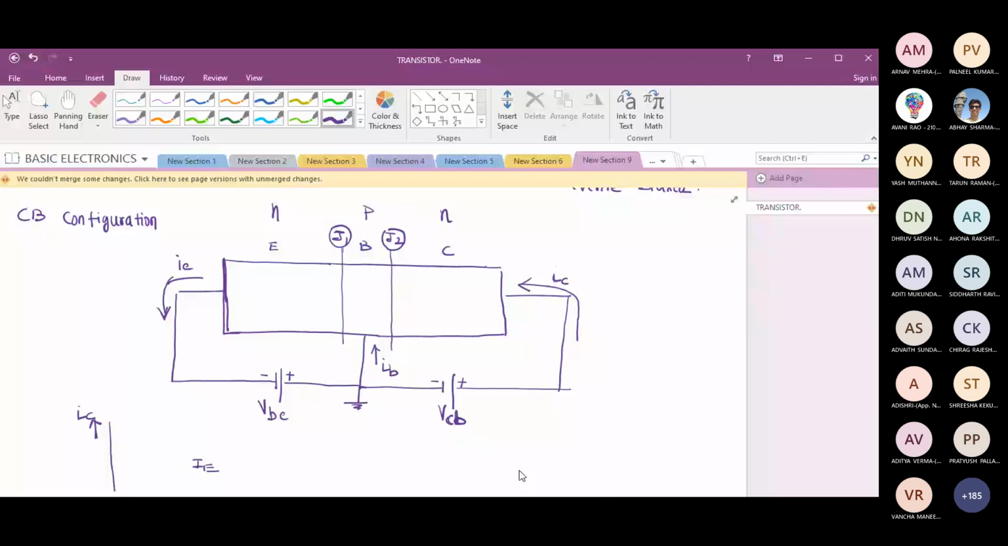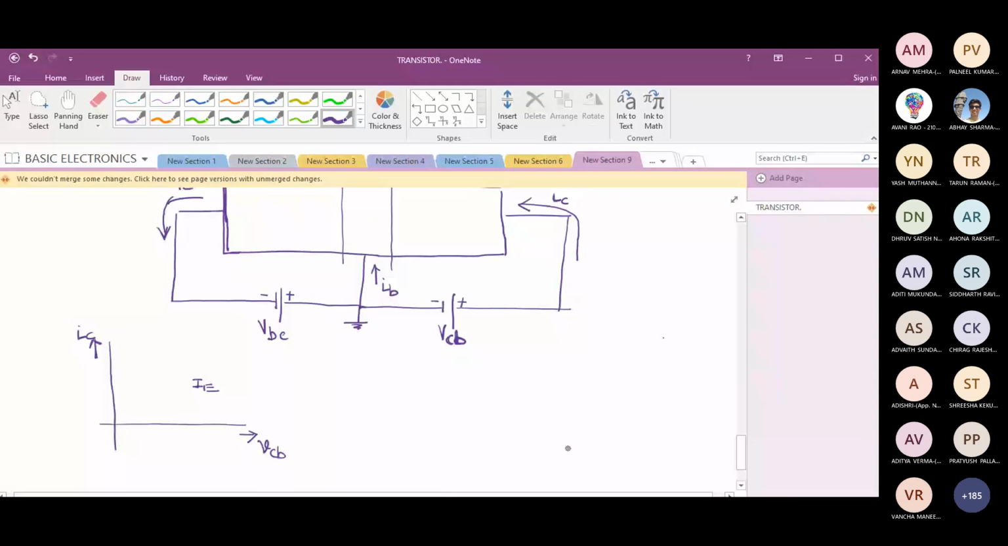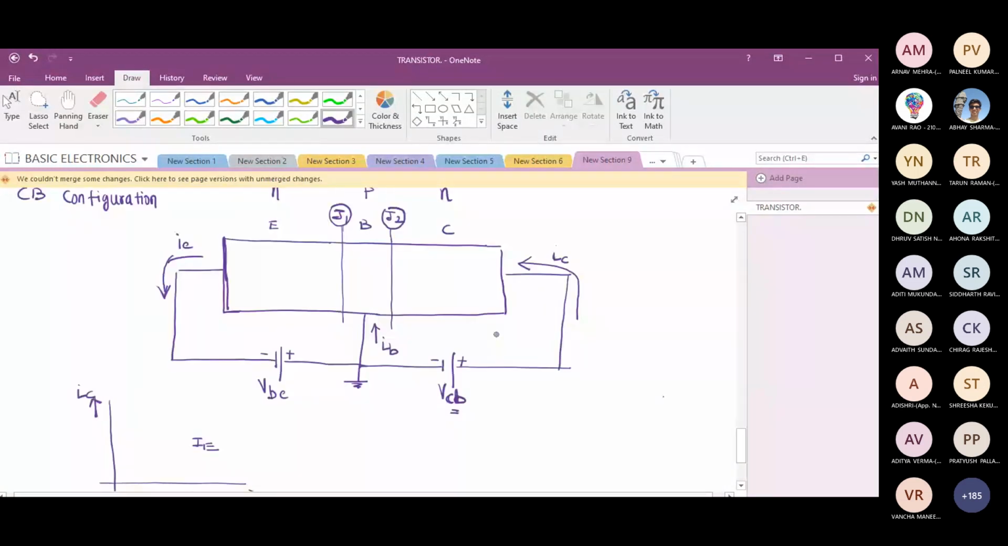If I increase the VCB value, because my x-axis is VCB, if I am moving along the positive x-axis, am I raising the reverse bias potential? Yes, because we are reverse biasing junction J2. If that is the case, what happens at junction J2? Will the depletion layer width increase?